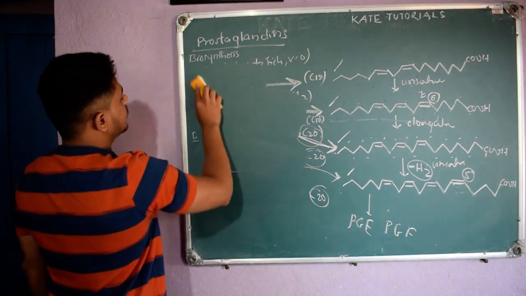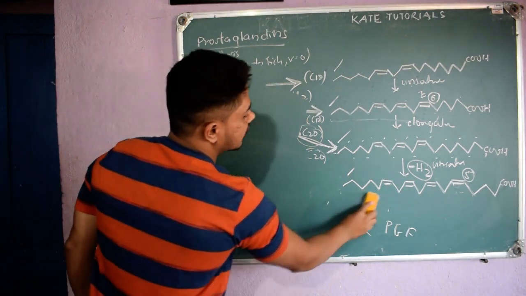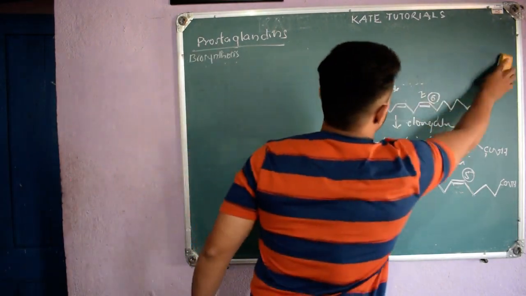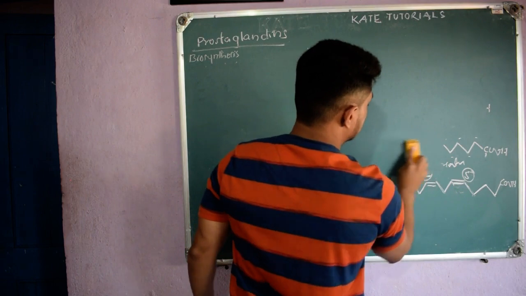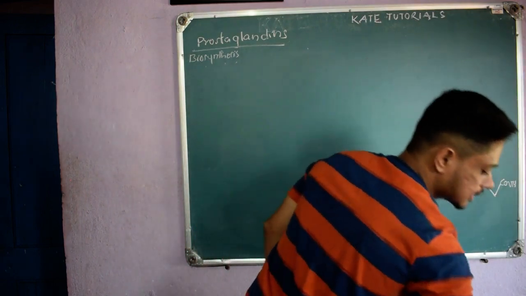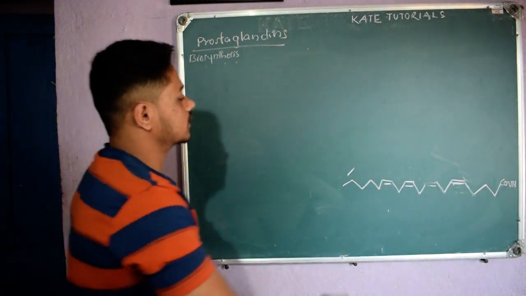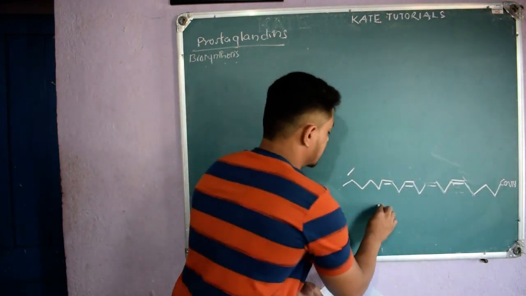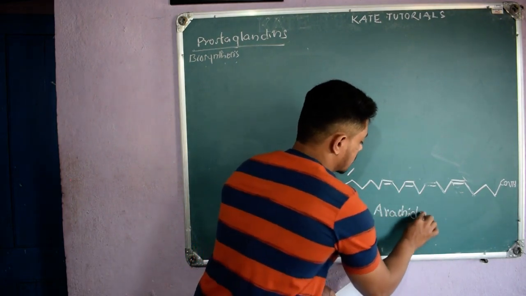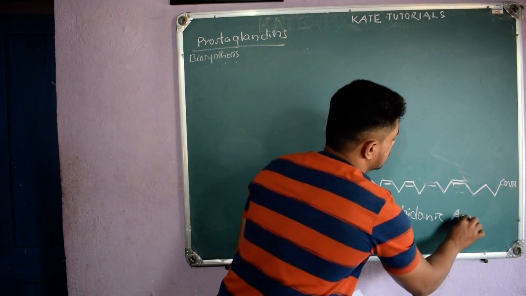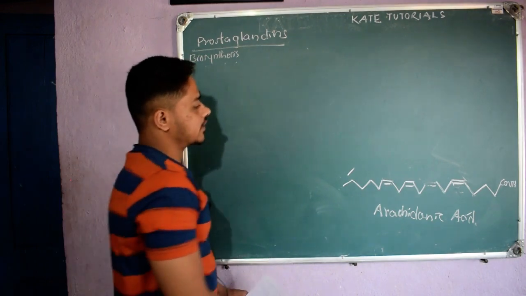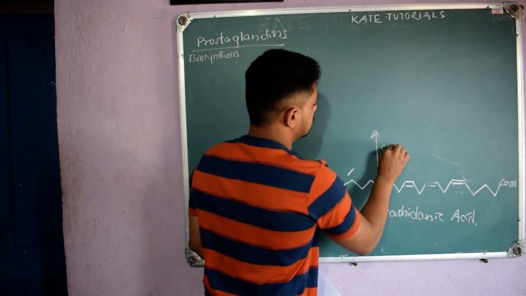So once we have studied this, this is our arachidonic acid, from which we will get PGE or PG etc., that we shall see now. So see how nicely we will get it. This is our arachidonic acid, right? Let me write the name, arachidonic acid. So it has unsaturation at C5. To this if we add